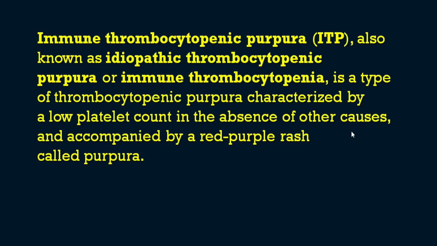There are several other causes that can result in a low platelet count, but in their absence there is a reduction in platelet count, accompanied by a red purple rash called purpura. From the name itself, it is clear that thrombocytopenia will be there, along with a red purple rash called purpura. So this is in brief about ITP.